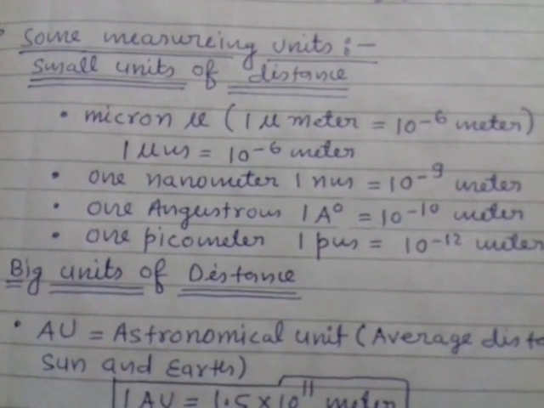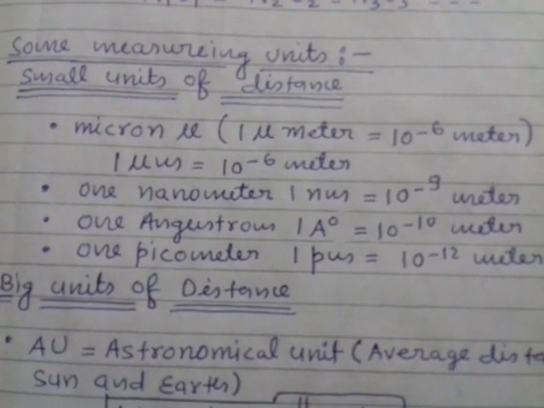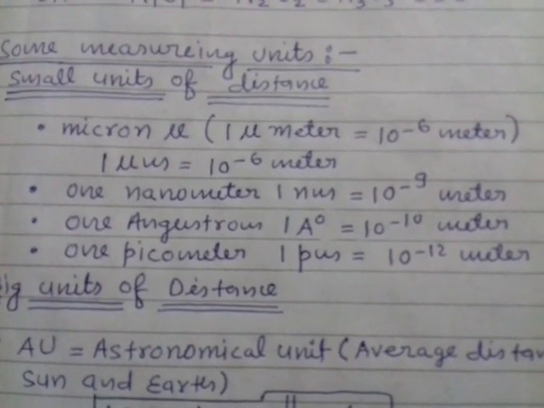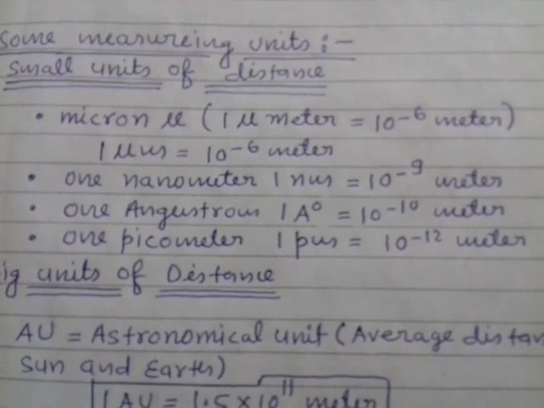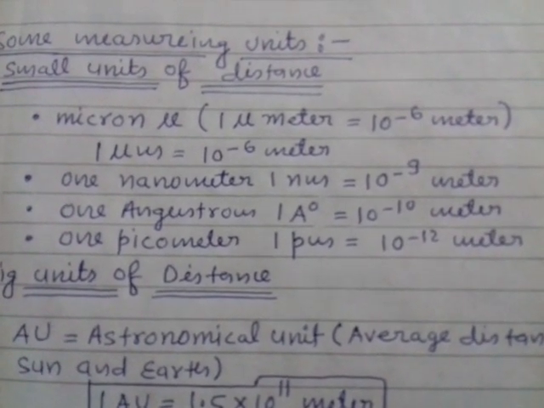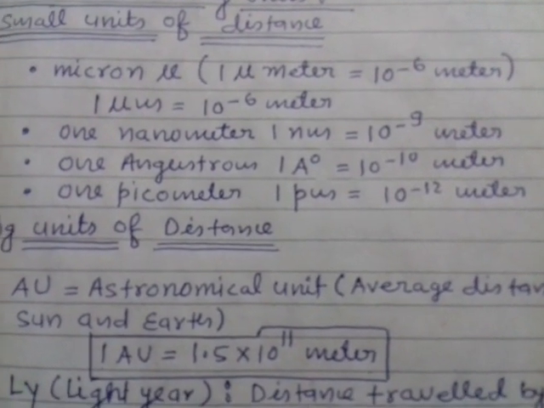Basically, you should know micro stands for 10 to the power minus 6, mm stands for 10 to the power minus 3, nm stands for 10 to the power minus 9, angstrom stands for 10 to the power minus 10, and pico stands for 10 to the power minus 12.